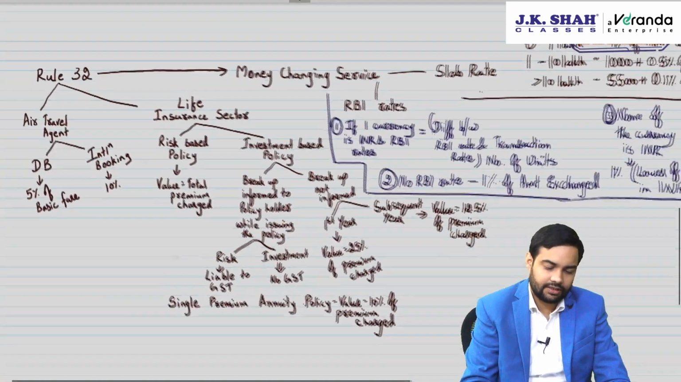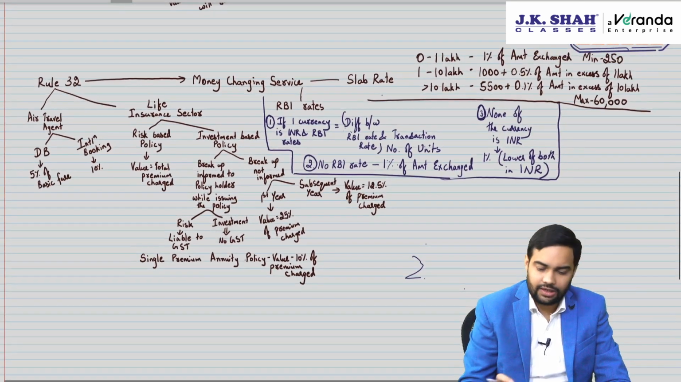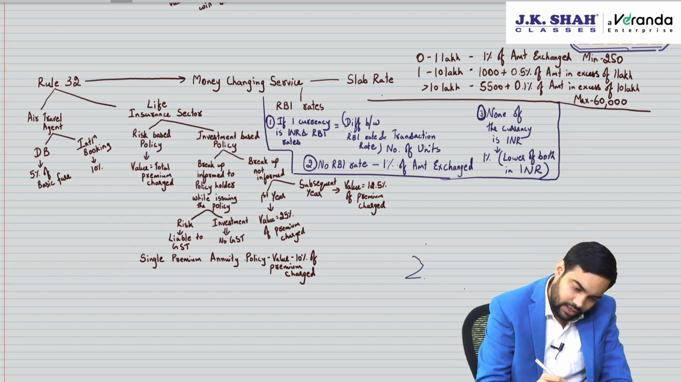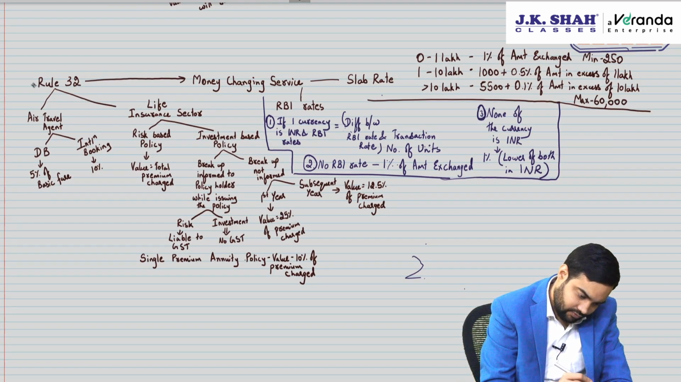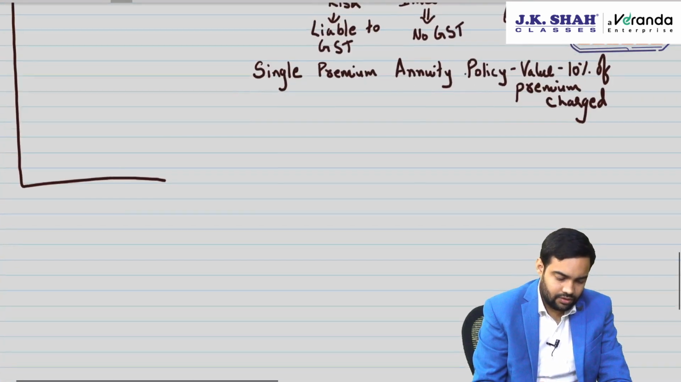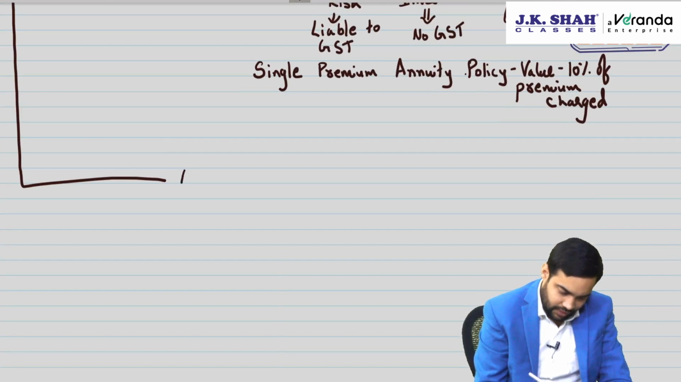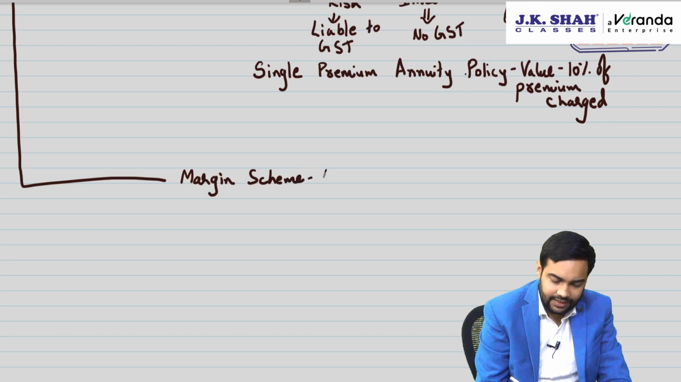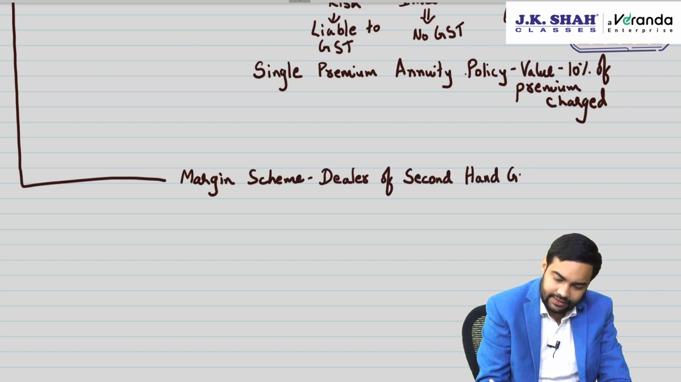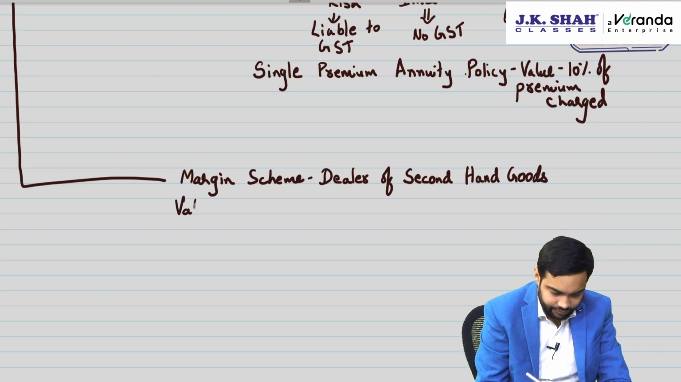So first we learnt about air travel agent, then we spoke about life insurance sector, then we spoke about money changing services. Then you have one last point in this, which is margin scheme. Margin scheme is where you are dealing with second hand goods, dealer of second hand goods. Now dealer of second hand goods, the law has said that the value will be sale price minus purchase price.